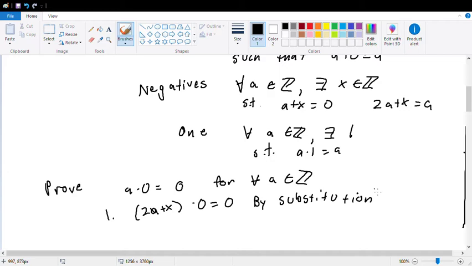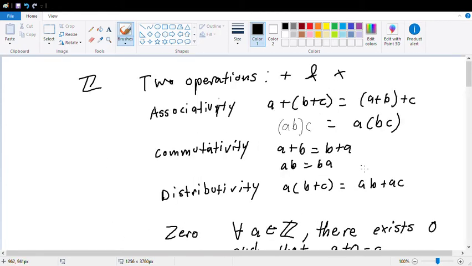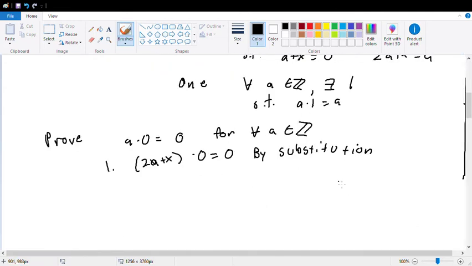Next. Do you know where to go? I want to use the associative property. Or wait, no, the distribution property. Okay. And then we say 2a times 0 plus x times 0 equals 0. Okay, what does that prove? And this is by distribution. Right? That proves that that's a thing.